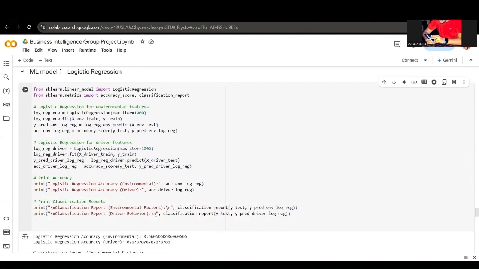Among these three, we choose the logistic regression machine learning model as the most suitable one because it shows the highest accuracy rate for both environmental and driver features.